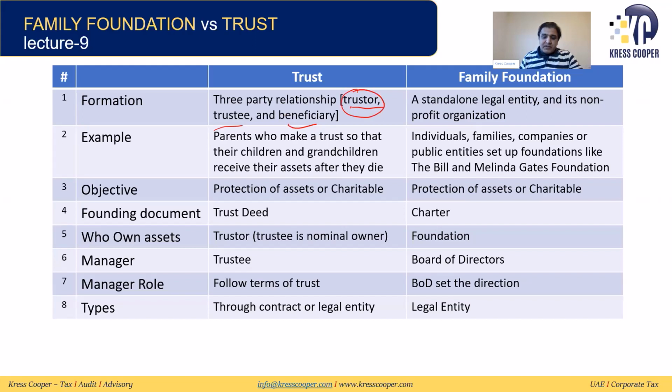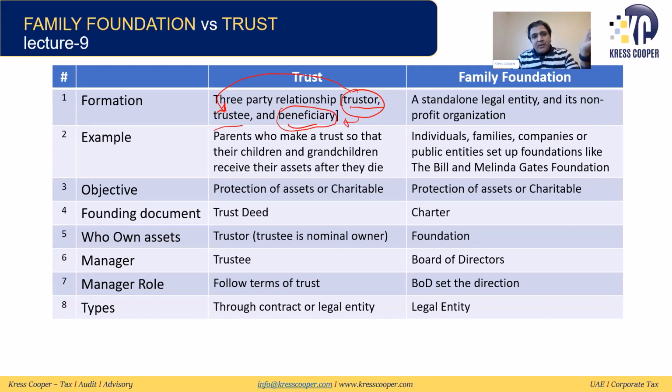The truster has some sort of asset. These assets will be transferred to the trustee. The trustee will have nominal ownership. The actual ownership of the assets will remain with the truster. The trustee will manage the assets for charitable purposes and for the protection of the assets, and at the end these assets will go to the beneficiary. Once the assets are to be transferred to the beneficiary, the truster will transfer the ownership in the name of the beneficiary. So basically, it is a tri-party relationship: truster, trustee, and beneficiary. The actual owner is the truster, and the assets are transferred to the trustee on a temporary basis.